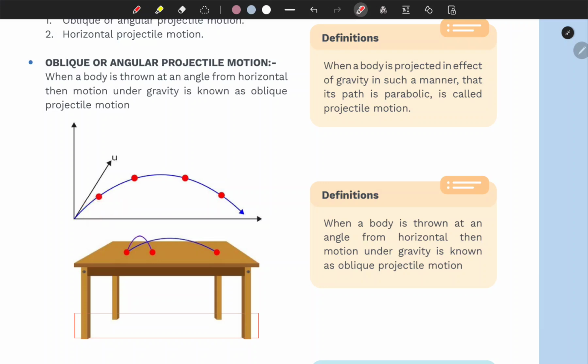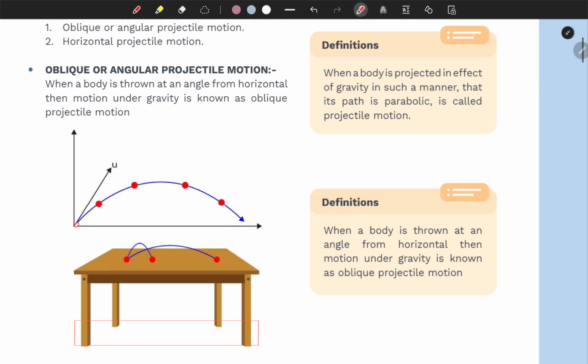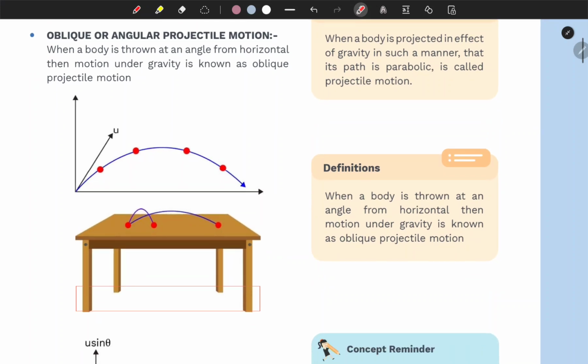Now let's talk about this graph, or you can say this image. When you throw a ball, you are trying to throw it in this direction, moving upward, right?